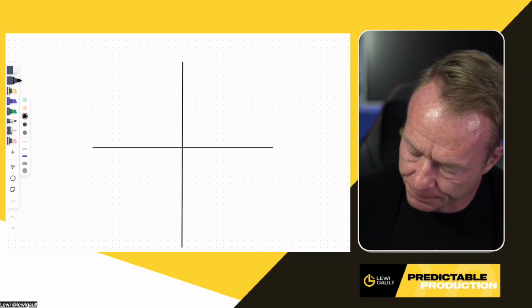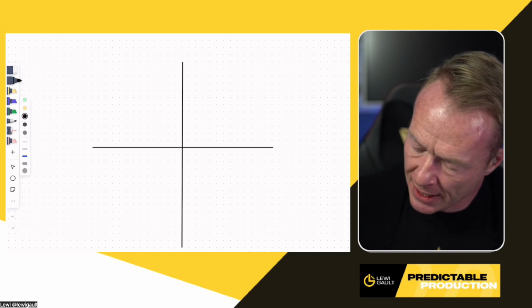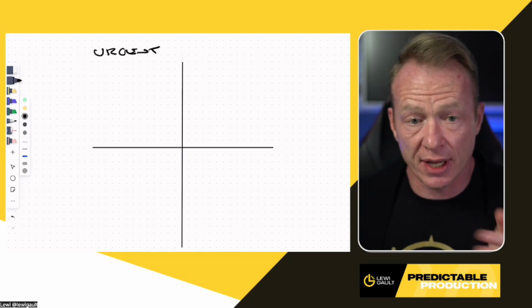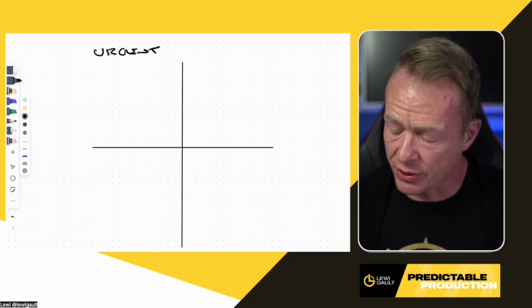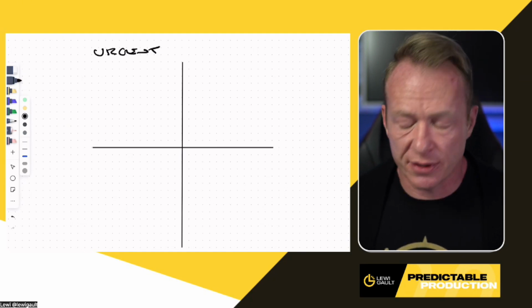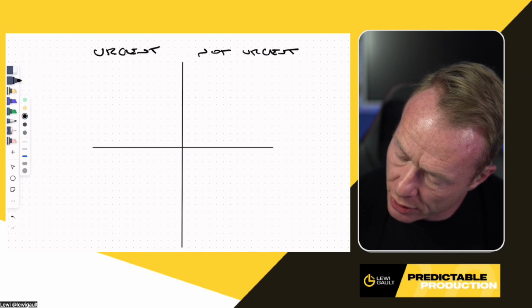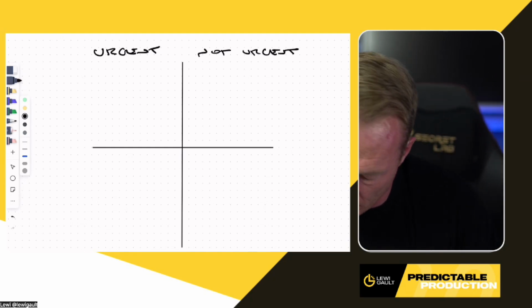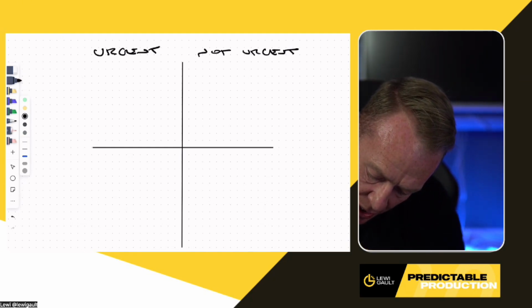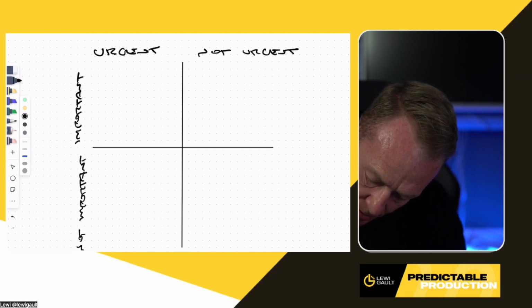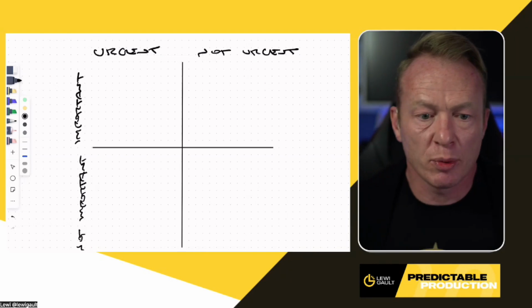Now, you draw these four boxes here. At the top left, you're going to write urgent. And as we go along today, you'll realize that my handwriting is absolutely atrocious. This is just something that you're going to have to learn to deal with. And on the top right, it is not urgent. Okie dokie. On the left-hand side, we're going to say important and not important. Woo. Okay, let's talk about what this looks like.